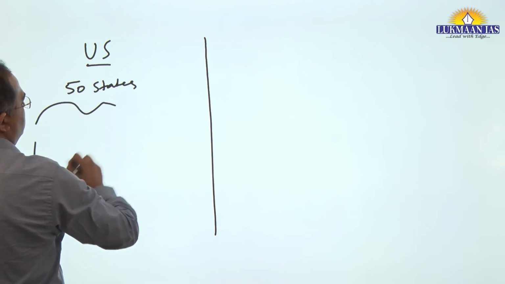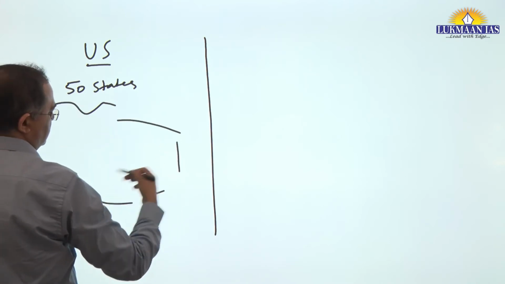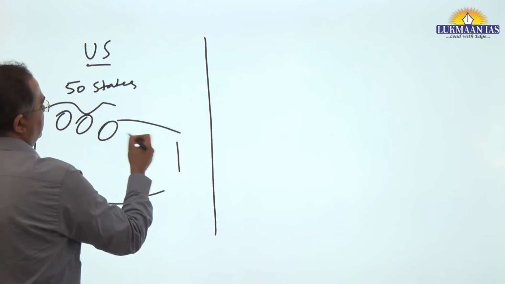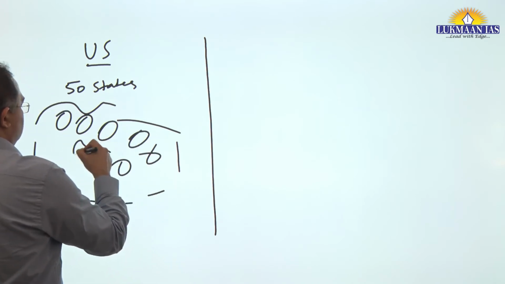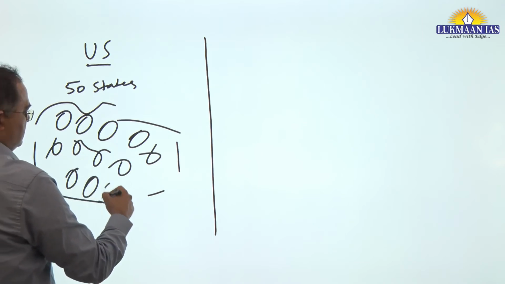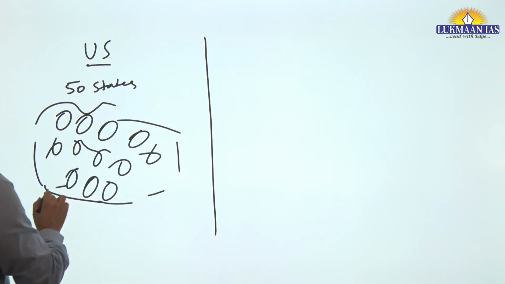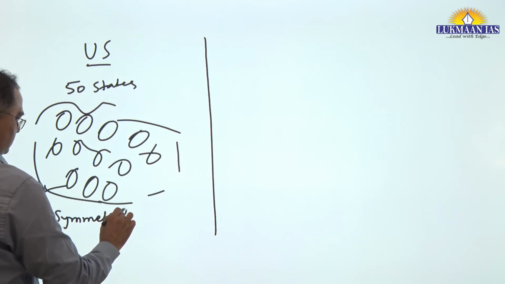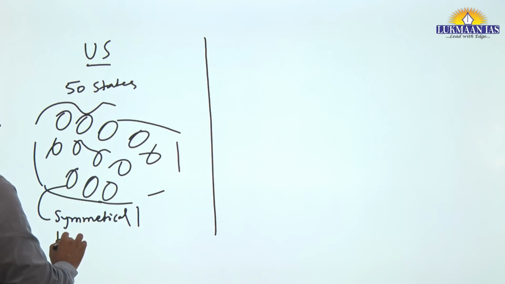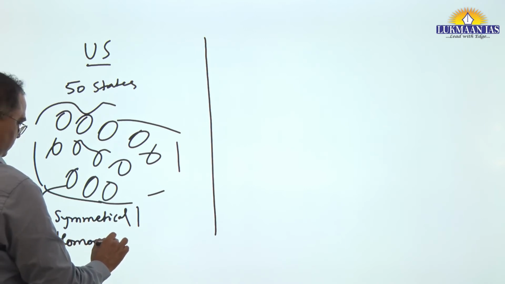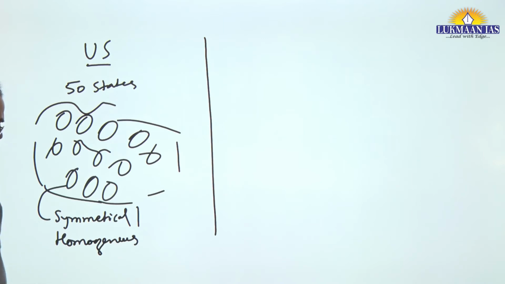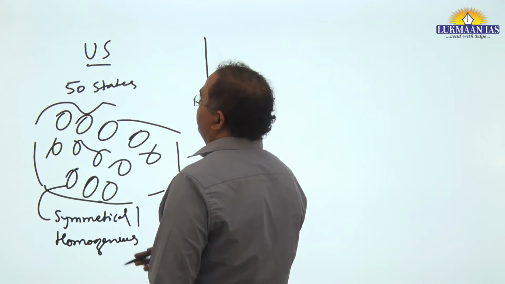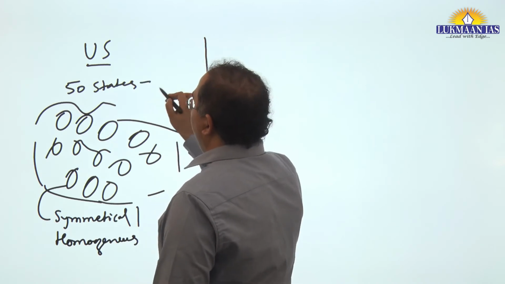Whatever the states we have in the US, whatever you can design, the first is that it's symmetrical, homogeneous. What does homogeneous mean? The 50 states will have more or less equal population.